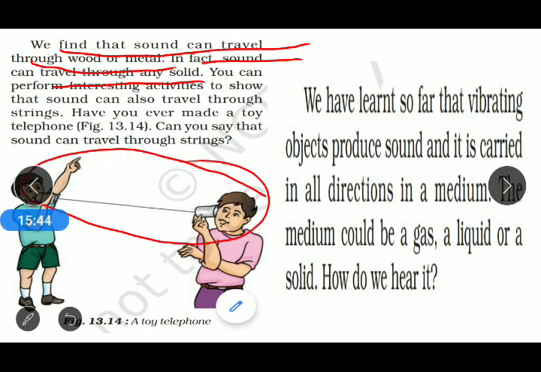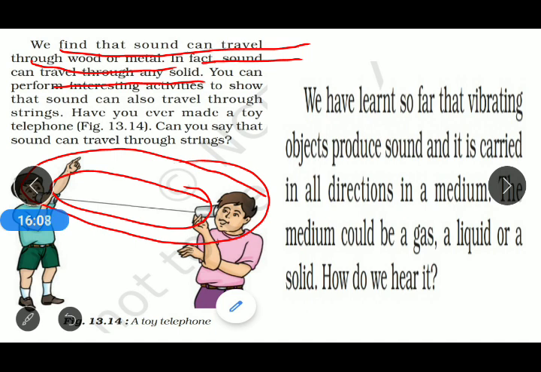There you can see in that picture, there is a toy telephone. How can we make a toy telephone? We just take a thread and we require two paper cups. We pierce the two paper cups and attach them with the string, like it has been shown in the picture. So that is a toy telephone.